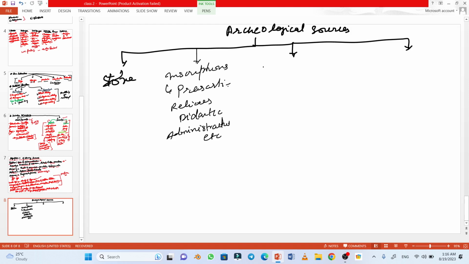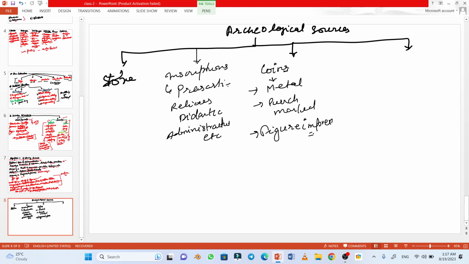And the other is the coins. We get to see many coins from various kingdoms, and we can infer very good information from these coins. And these coins were of many types. Some types are metal coins, punch mark coins, and figure impressed coins, on which a figure was impressed or carved.